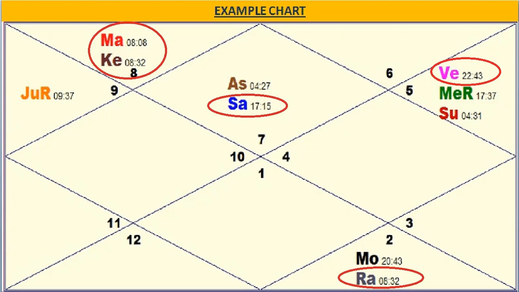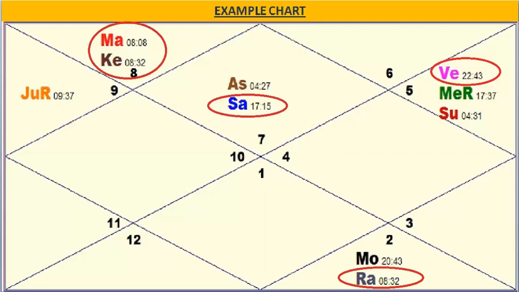It says the degree of Rahu is 8 degree 32 minutes. So it is in third Navamsha. It is in Pushkar Navamsha. Rahu also will give good results. Although Rahu in 8th house gives problems related to stomach. It will give problems related to stomach for the ascendant, but then the problems will not be very severe.